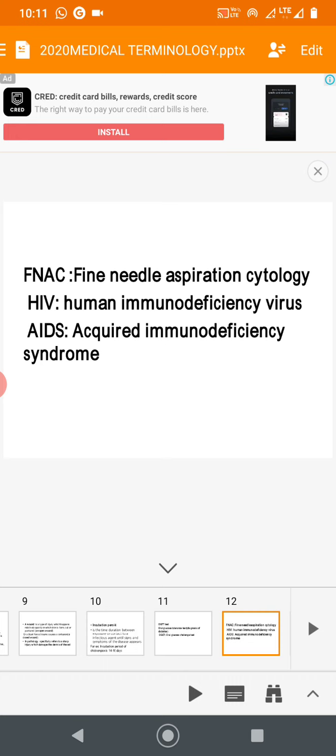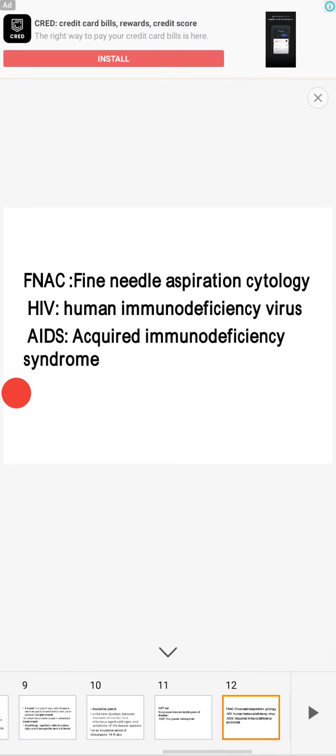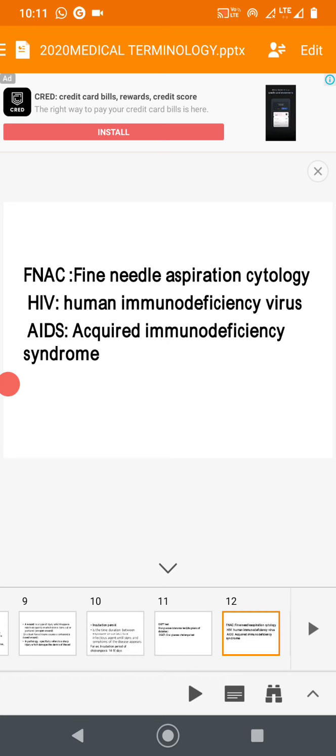They take fluid from the site and aspirate with a fine needle, removing it under aseptic conditions. They examine it for cell study; that is fine needle aspiration cytology. In the lab we get many smears with that.